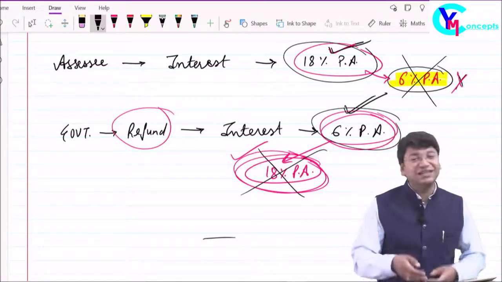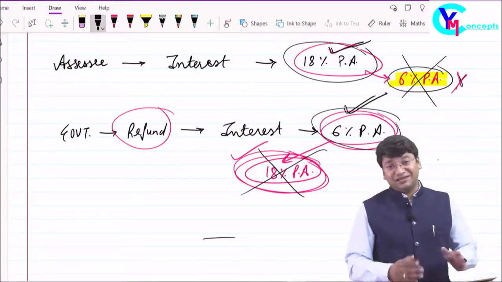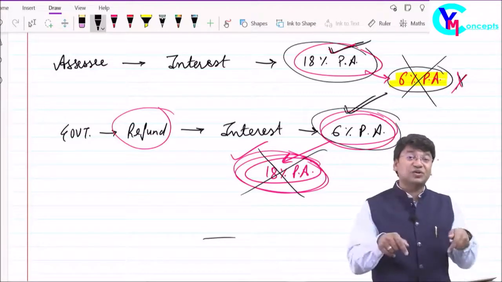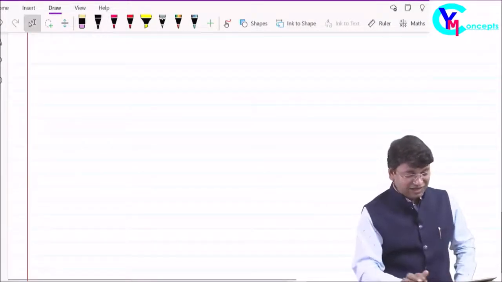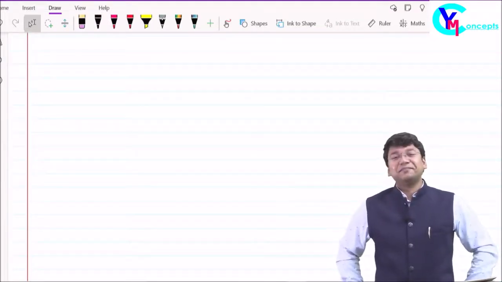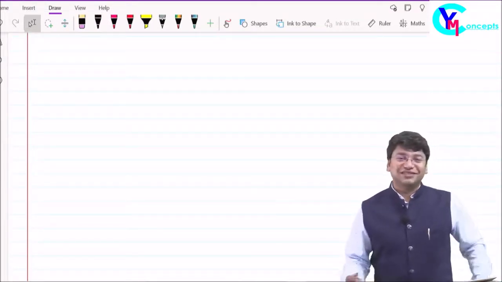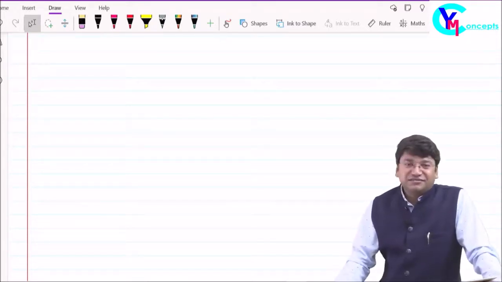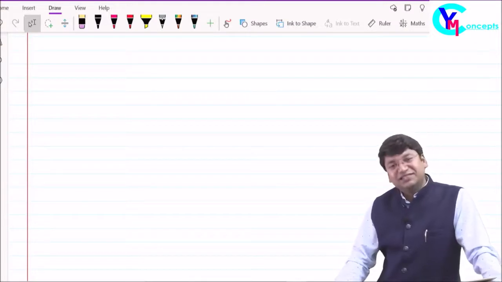Okay, so moving ahead, this was just an example that basic concepts are very important. Each and every topic needs conceptual clarity. Okay, friends, moving ahead, let's begin with the subject indirect tax. So, indirect tax. Friends, it is charged on goods and services.